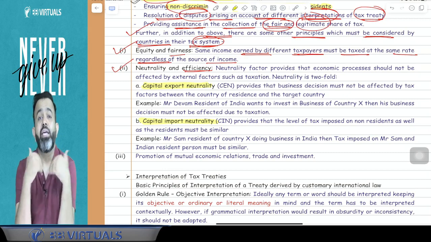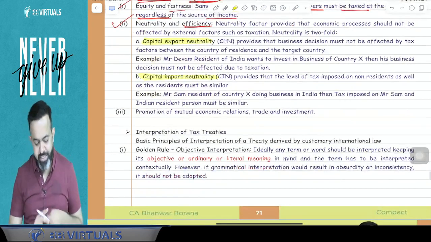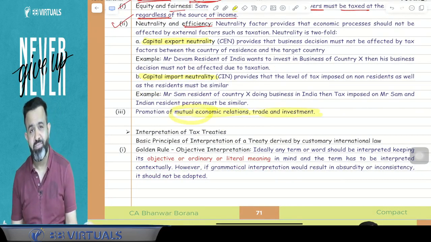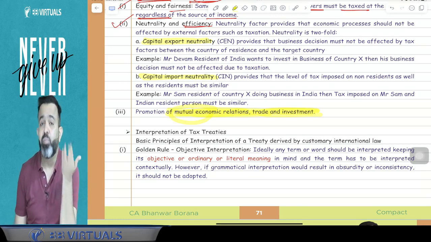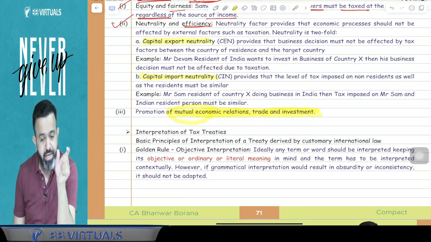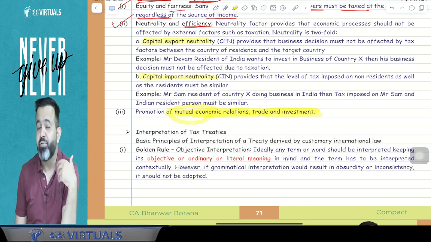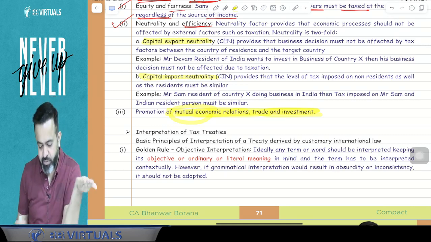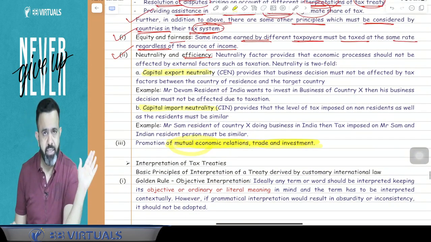That is called your capital import neutrality. As well, guys, what is the need of DTAA? The need of DTAA is to promote the mutual economic relationship, trade and investment, guys, with Mauritius. We have the agreement, and that is to increase the investment. So it is clearly mentioned that we will increase the investment from one country to another country. So that is for mutual economic relationship, trade and investment. That is also a need of the DTAA.